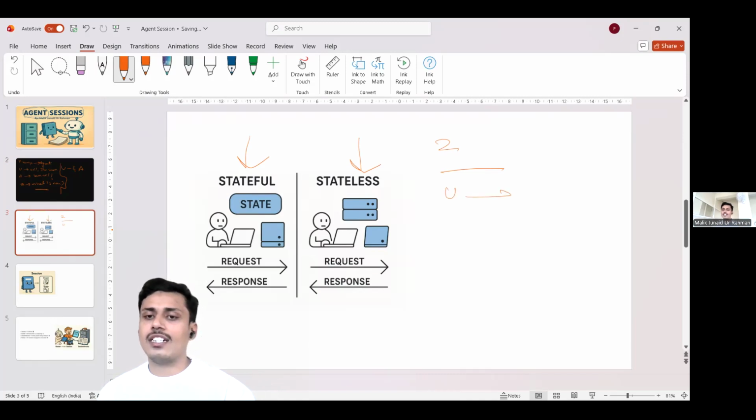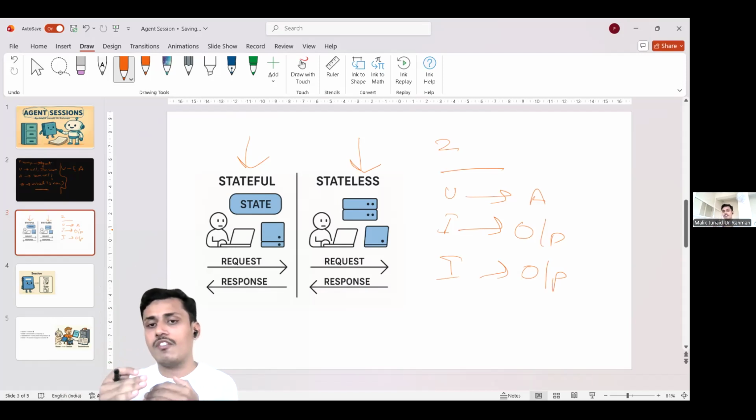You give the agent input, it gives output. And once you refresh it, it can't remember. There is no conversation between you and the agent. You're just asking something, it is giving something. That's it.